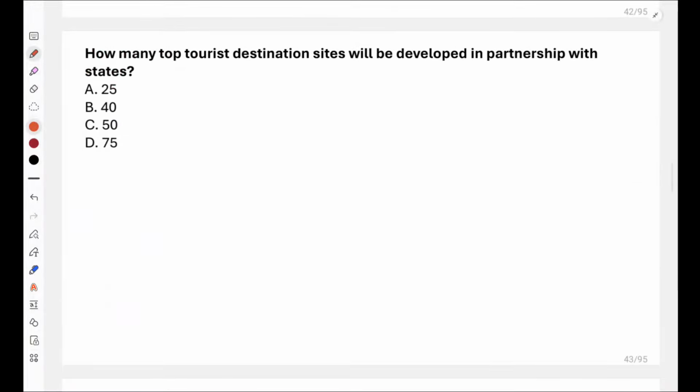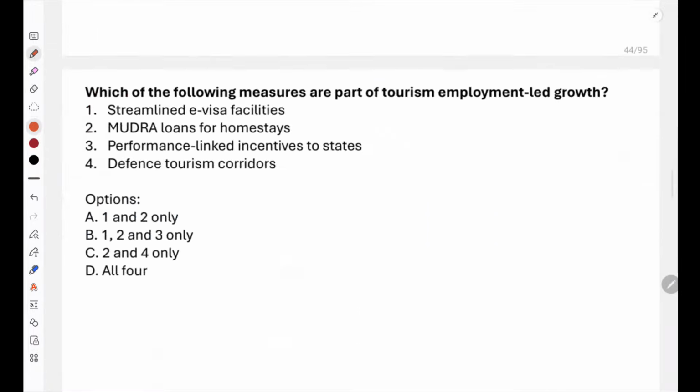Now, how many top tourist destinations will be developed in partnership with states? 25, 40, 50 or 75? Yes, Vedant, Namrita, Sagar. No, Aditya, it is not B. Yes, very good. It is 50. So 50 tourist destinations will be developed in partnership with states.